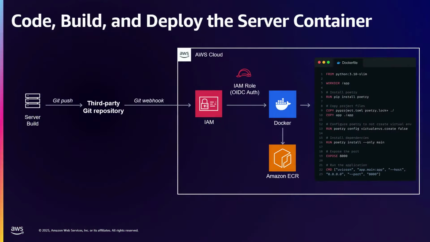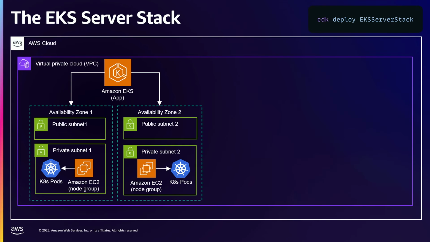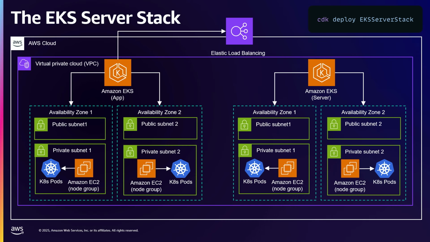So now we're going to deploy the server. We're going to do basically the same thing that we did with the app, except the Dockerfile is going to be a little different because we're using FastAPI. That's a Python server. But we're going to basically build a container for that. Now, we already deployed that EKS, which is the app. When we do CDK deploy EKS server stack, that's going to create that one on the right, and that's a new server. So now, because they're all within the same VPC, within the same cluster IP, the server can talk to the app, and there's a secure link, but the server doesn't need to be exposed to the internet.